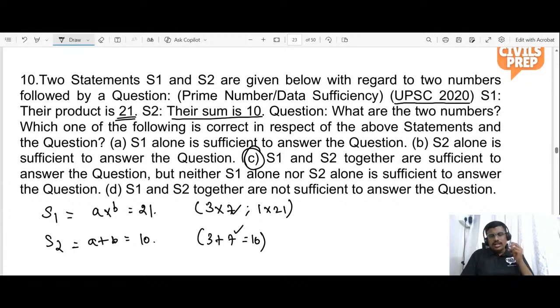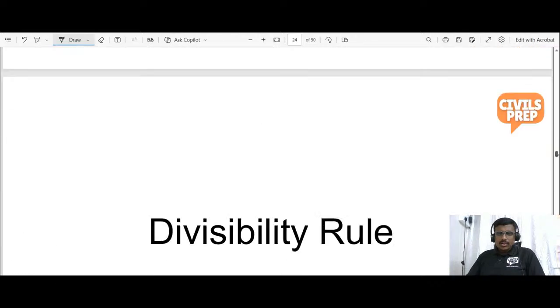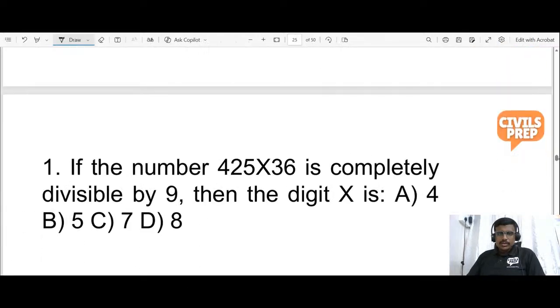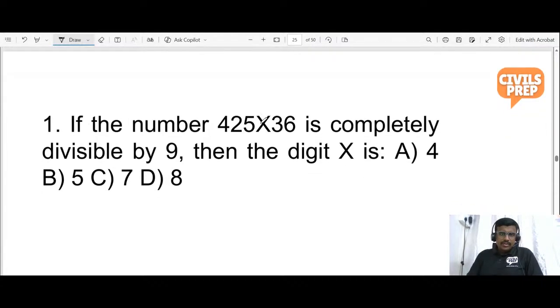Have you revisited the concepts of divisibility rule? Shall we move on to the practice session of divisibility rules? Okay, come, let us move on. So now we are going to enter into the divisibility rule.